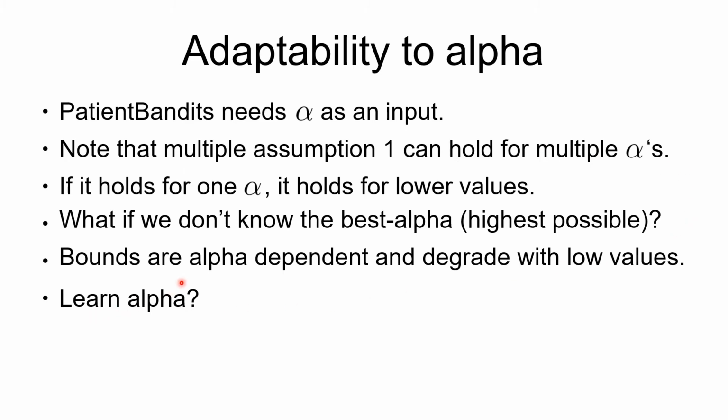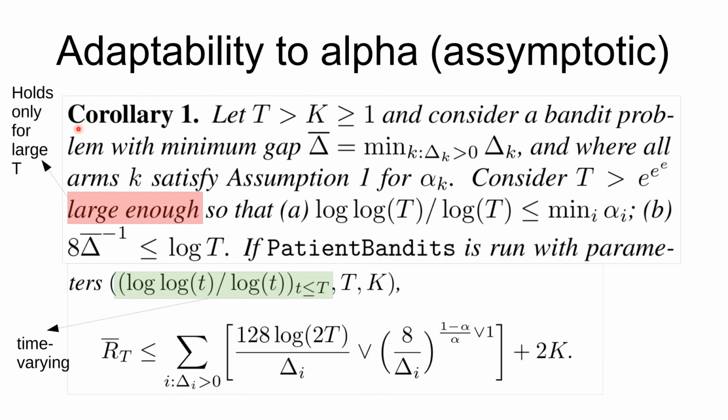Of course, the bounds which we have obtained are alpha dependent and degrade with lower values. Thus, if we use a bad estimate of alpha, which is a very low value of alpha, the regret bounds would be bad. There exists a corollary to the theorem which establishes the problem specific upper bound for the patient bandits algorithm.